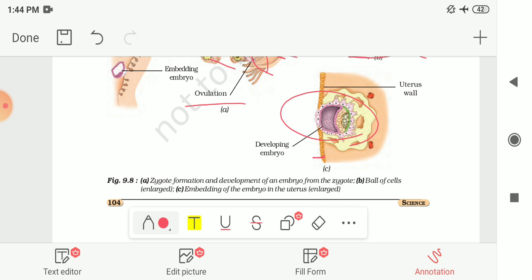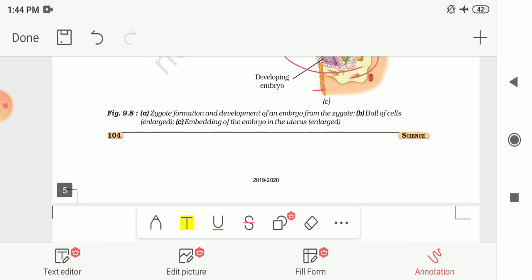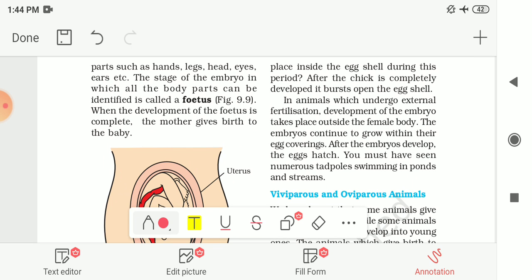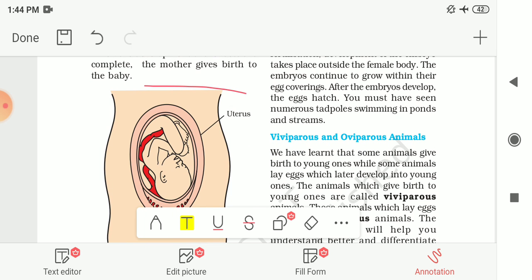And the embryo continues the development in the uterus, and it gradually develops the body parts such as hands, legs, head, eyes, ears, etc. And the stage of the embryo in which all the body parts can be identified is called the foetus.